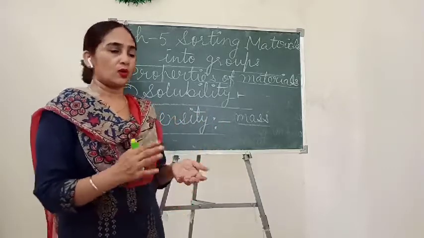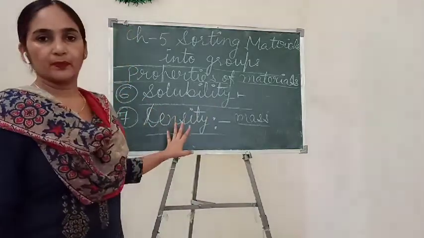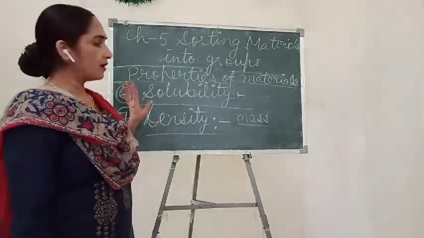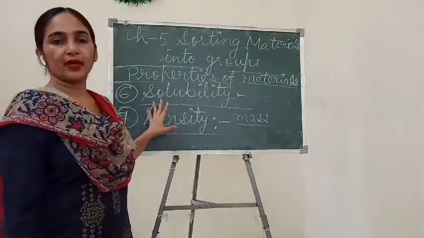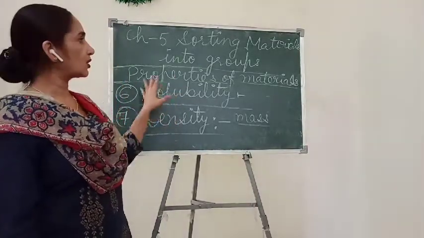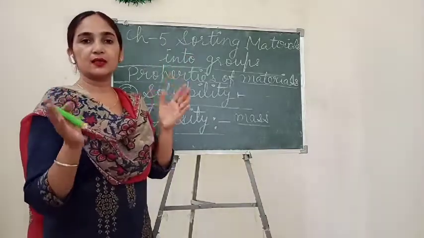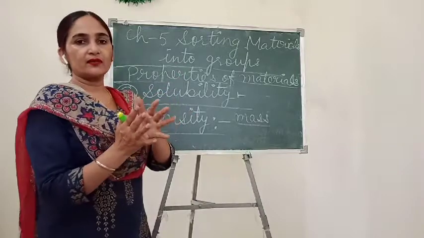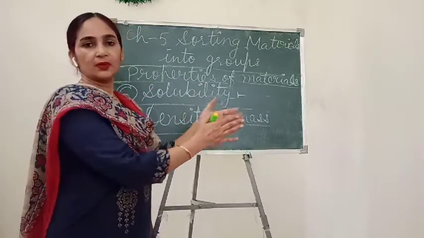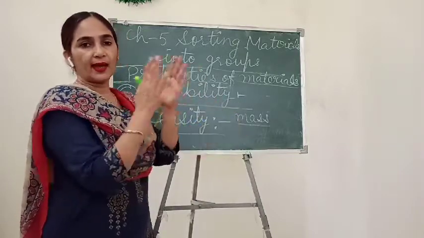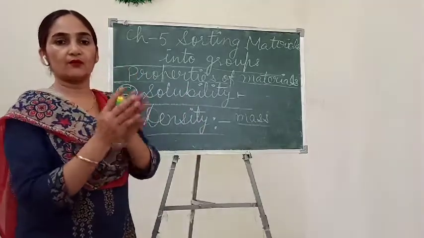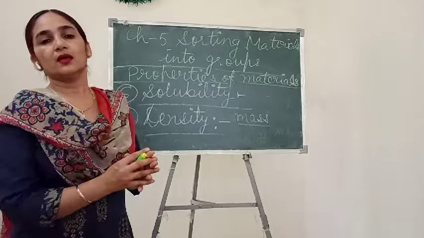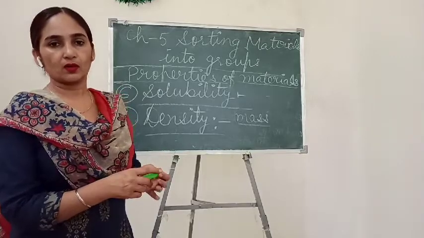Understand? So this is called density, and on the basis of this important property of any material, we can sort out different materials into groups. We can say that those materials which have higher density, we keep them in a separate column, and those materials which have lower density, we keep them in a separate class. Okay.